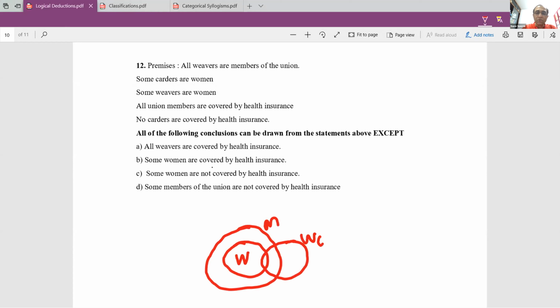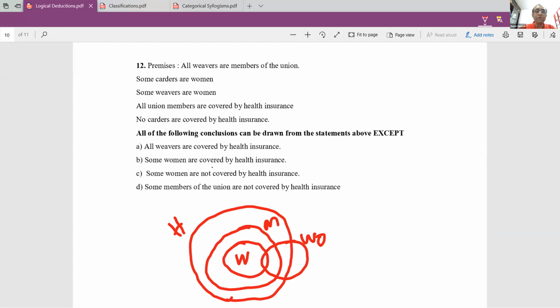Some weavers are women. All union members are covered by health insurance. So there is a new term here called health insurance, so let's call this H. All union members are covered by health insurance. Now let us go back to this carder business. Some carders are women.